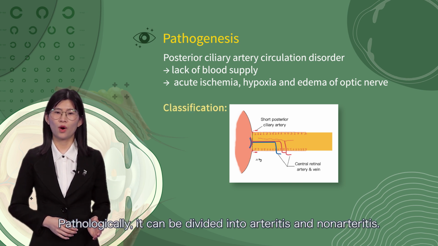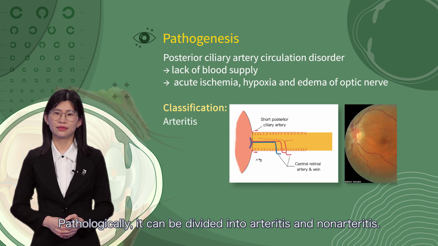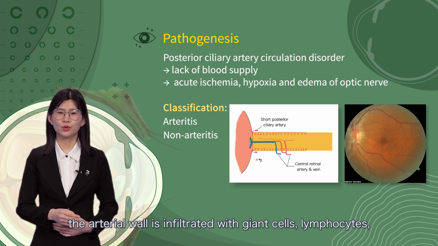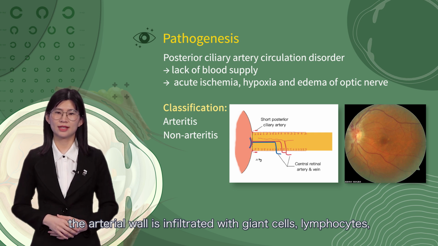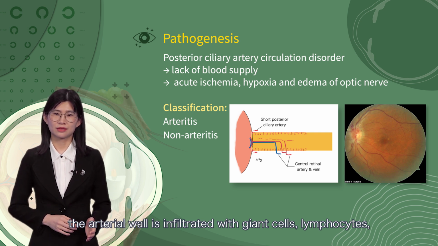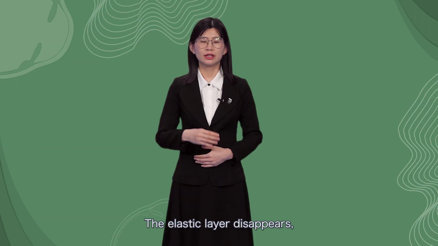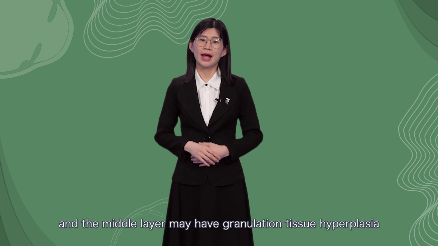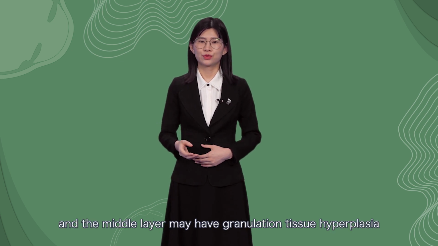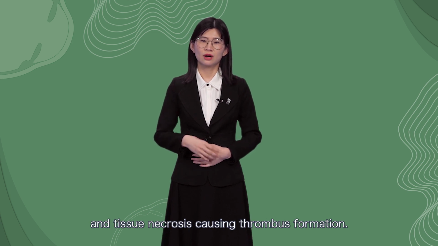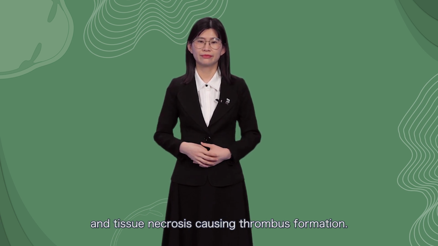Pathologically, it can be divided into arteritis and non-arteritis. In arteritis, the arterial wall is infiltrated with giant cells, lymphocytes, plasma cells, and large monocytes. The elastic layer disappears, and the middle layer may have granulation tissue hyperplasia and tissue necrosis, causing thrombus formation.